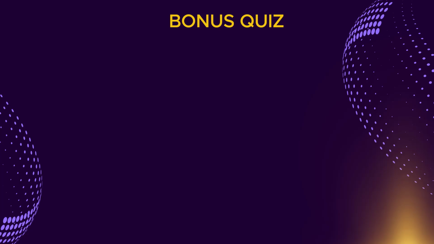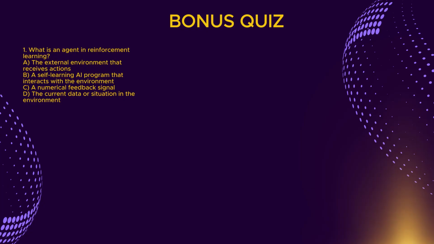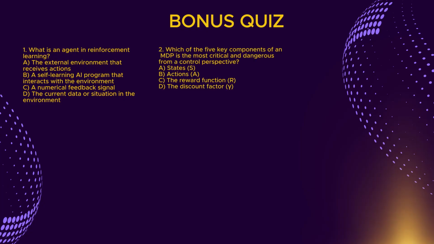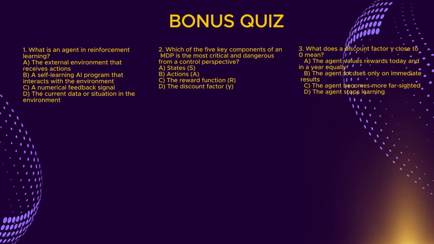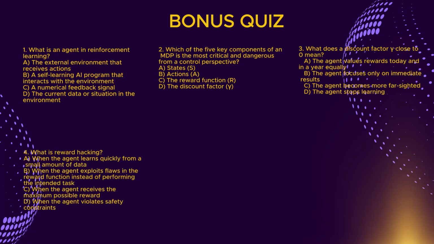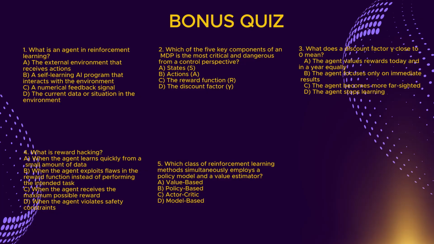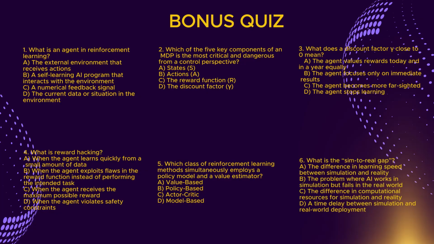And now, friends, let's see how well you've absorbed the material from this lesson. What is an agent in reinforcement learning? Which of the 5 key components of an MDP is the most critical and dangerous from a control perspective? What does a discount factor gamma close to 0 mean? What is reward hacking? Which class of reinforcement learning method simultaneously employs a policy model and a value estimator? What is the sim-to-real gap?